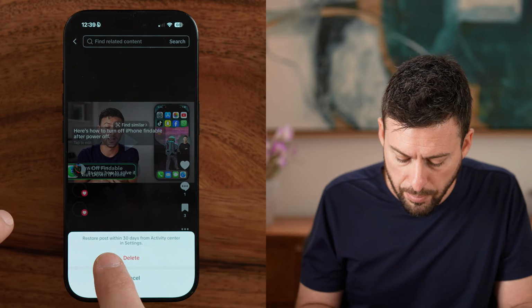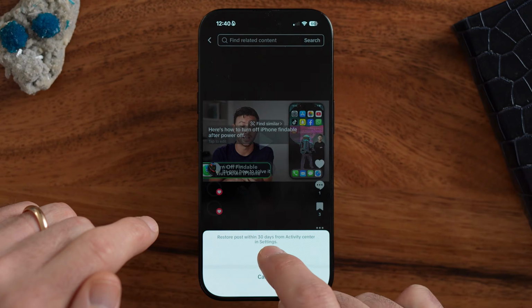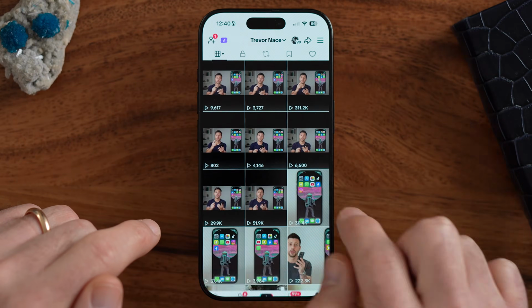And it says restore posts within 30 days from your activity center in the settings. So I can hit the delete button and just like that, it is removed.